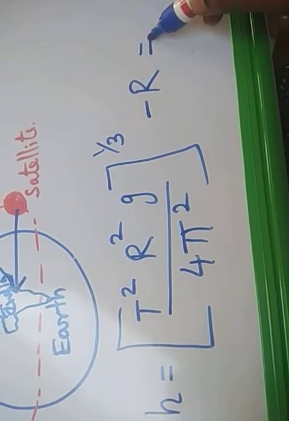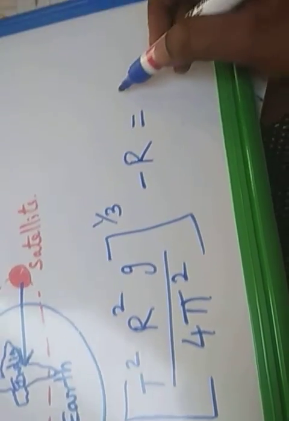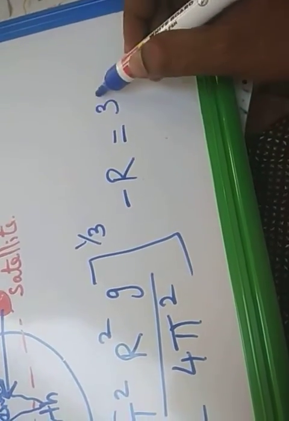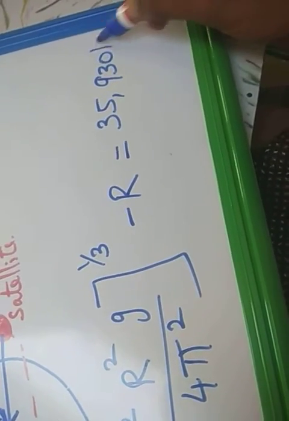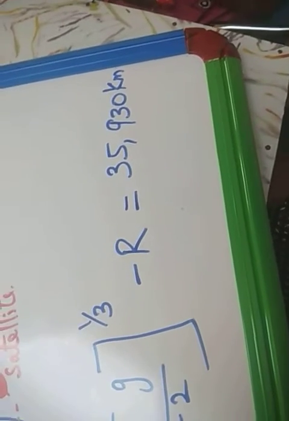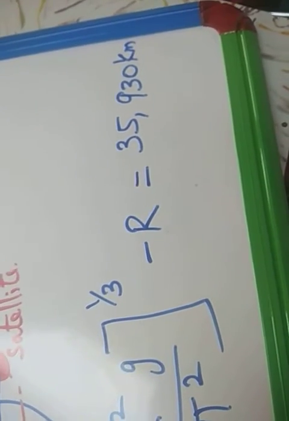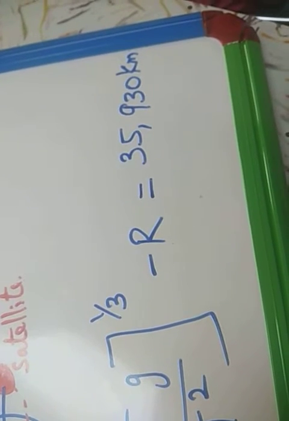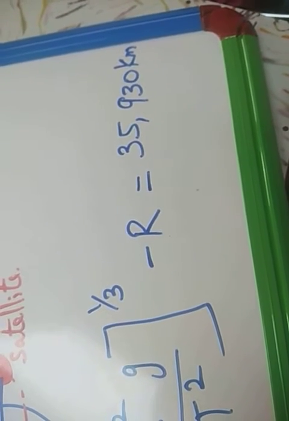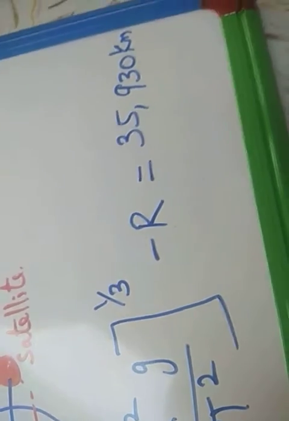By substituting all these values, we get an answer. It is approximately 35,930 kilometers. So all the geostationary satellites are launched and placed at a height of around 36,000 kilometers from the Earth's surface.